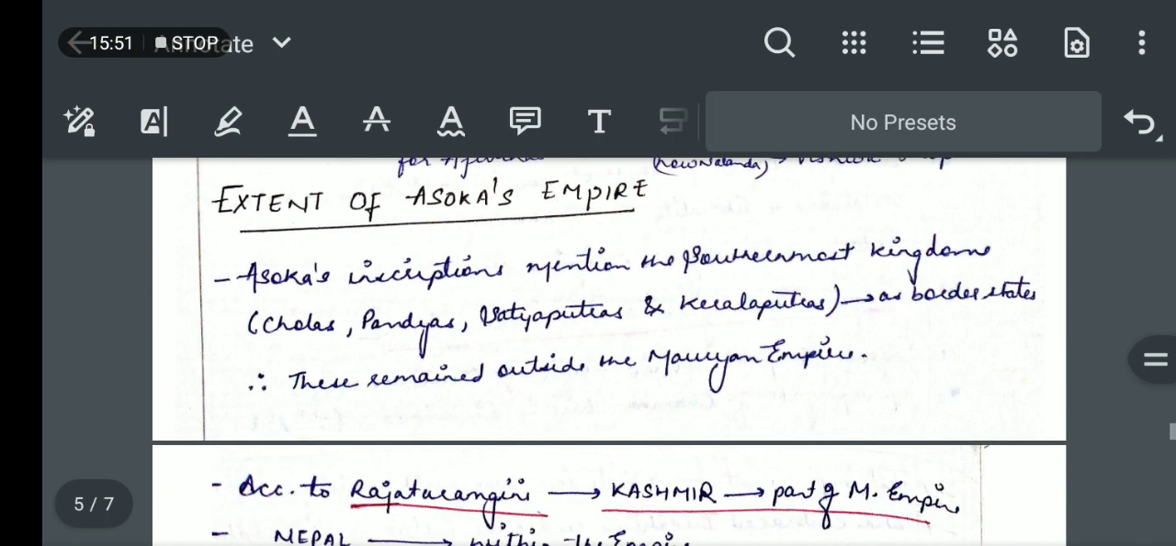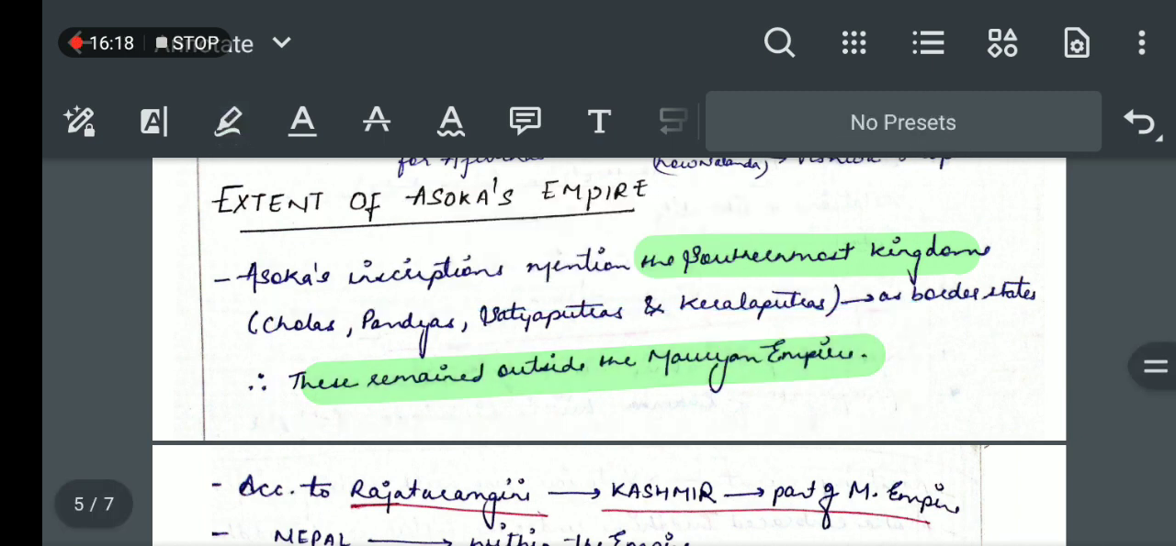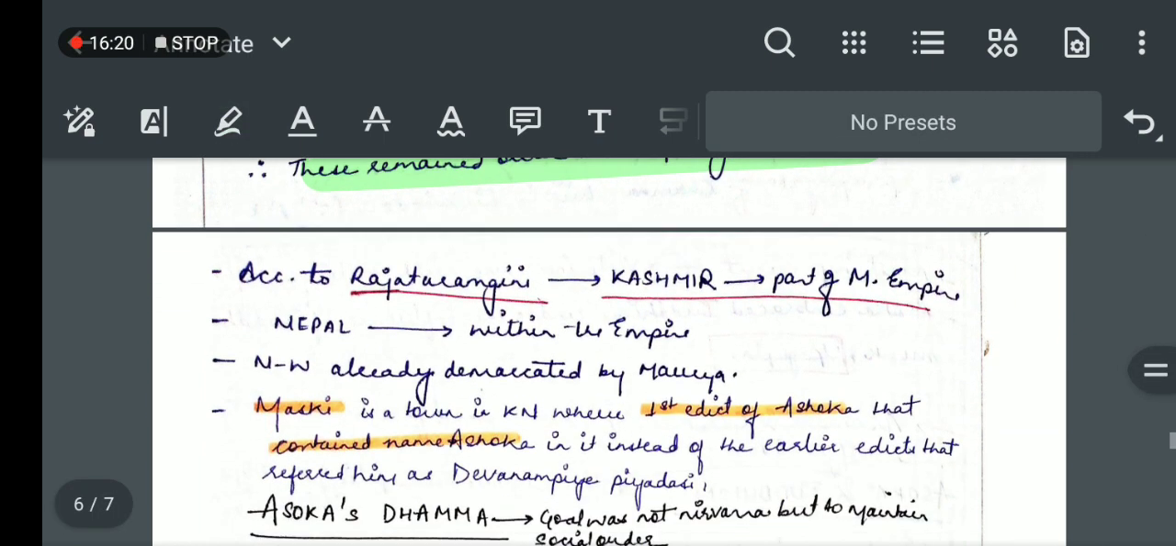Now next, the extent of Ashoka's empire. We come to know about Ashoka's empire from Rock Edict II as well as Rock Edict 13, which tell us that the Sangam kingdoms were the southernmost, meaning the neighbors of the Ashokan empire. So the southernmost kingdoms, Cholas, Pandyas, etc., were the border states. These remained outside the Mauryan kingdom, and this information is given by the second and the 13th Rock Edict.